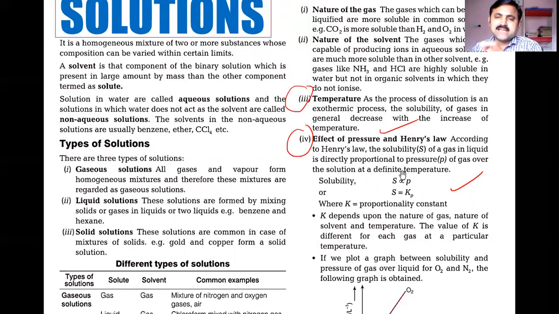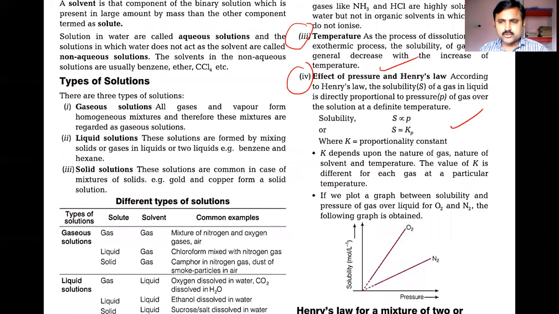Here, if P is the pressure of the gas over the solution and S is the solubility, their relation is direct proportionality. If you take a constant K, you can call it the proportionality constant, and K is an important constant which tells about the nature of the gas; its value changes when the gas changes. The nature of the solvent and temperature also change the solubility, so the value of K is different for each gas at a particular temperature.